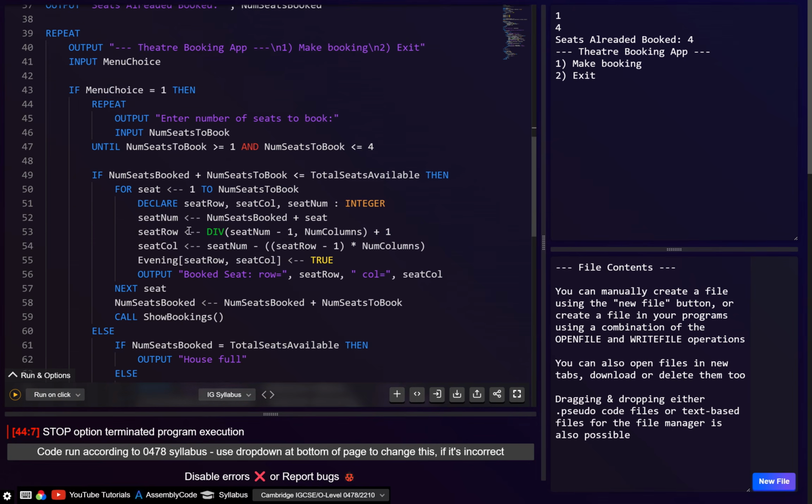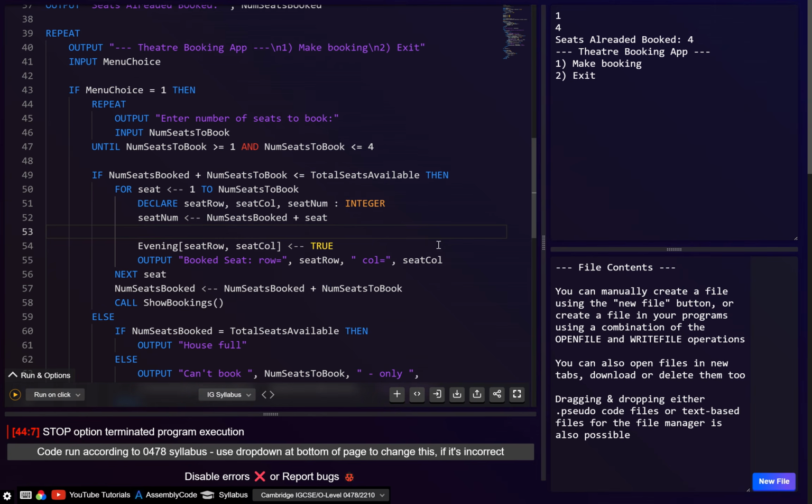Now what we would want to do in here, I guess we can change this to be current row, and this can then be current column. Basically we want to go current column equals current column plus 1.